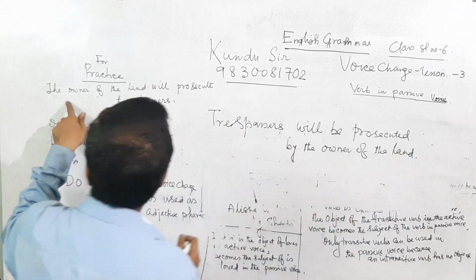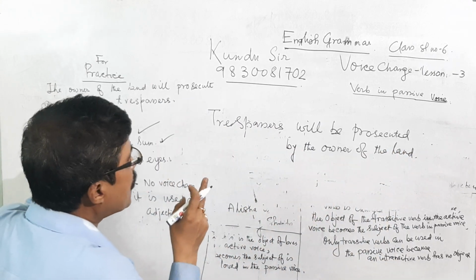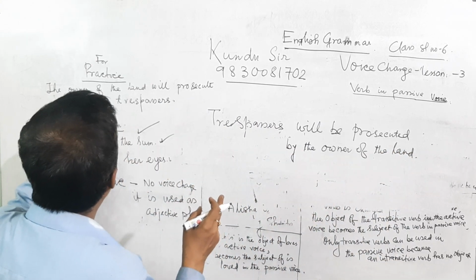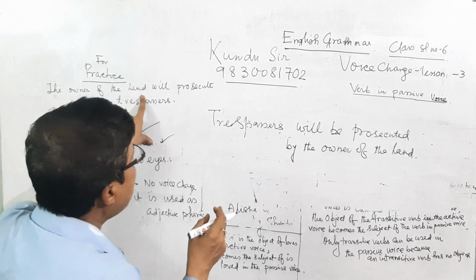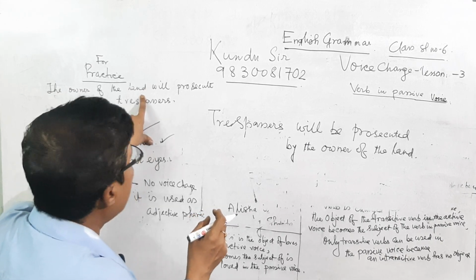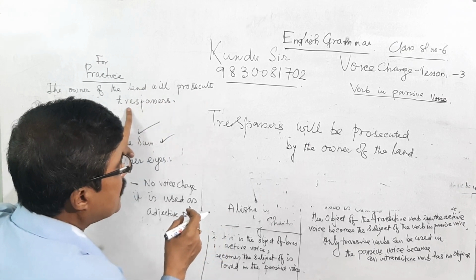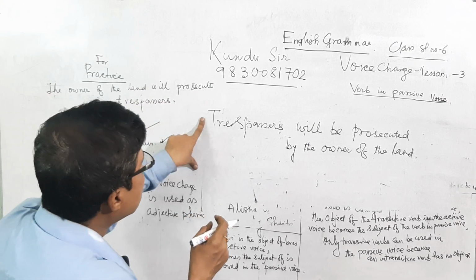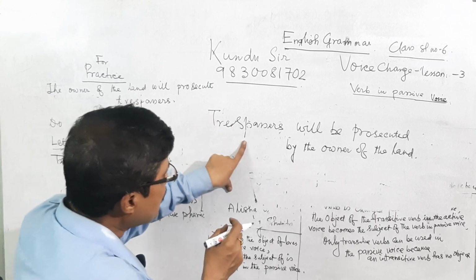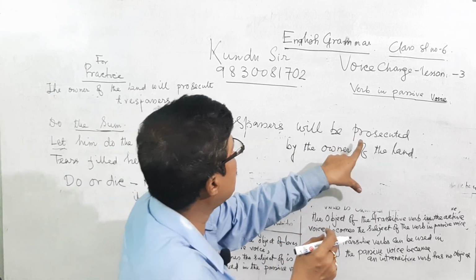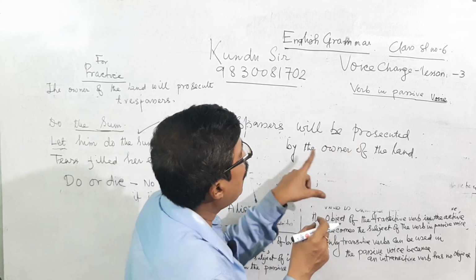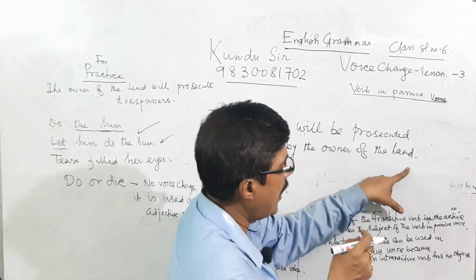That is, the owner of the land will prosecute the trespassers in the active voice; in the passive voice, trespassers will be prosecuted by the owner of the land.